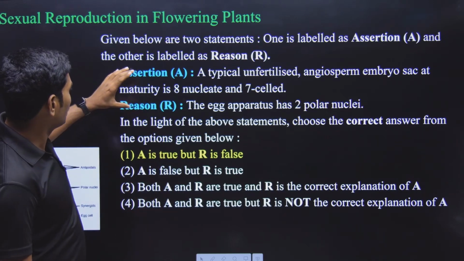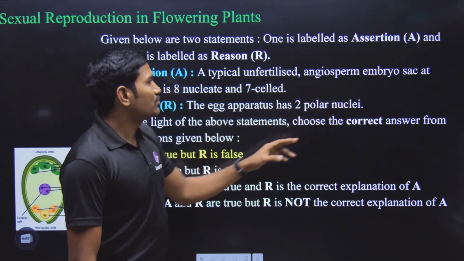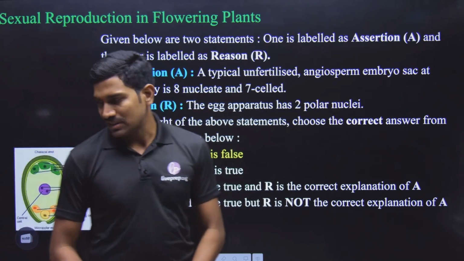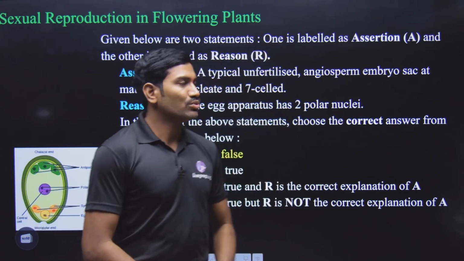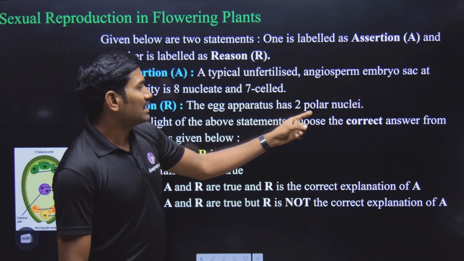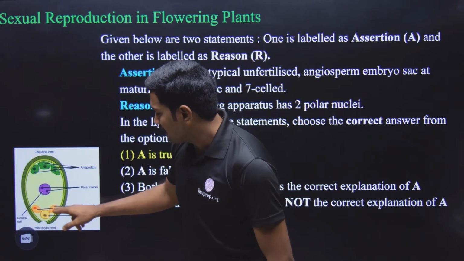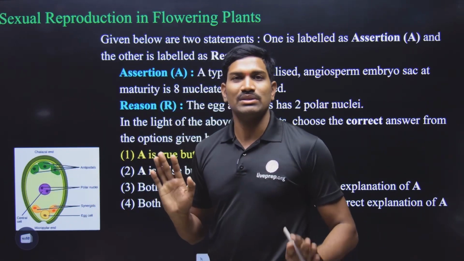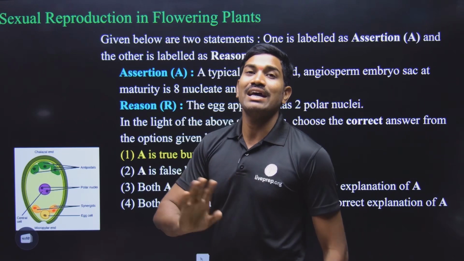And here first they have given an assertion and reason. A typical unfertilized angiosperm embryo sac at maturity is 8 nucleated, 7 celled. Yes or no? Yes, it is 8 nucleated, 7 celled. It is true. Next one, the reason: the egg apparatus has two polar nuclei. Egg apparatus. So what are present in the egg apparatus? In the egg apparatus, one egg cell is present and two synergids are present. That's it. And these are the polar nuclei. Polar nuclei are not part of the egg apparatus.